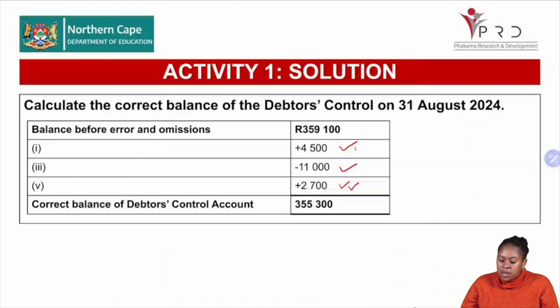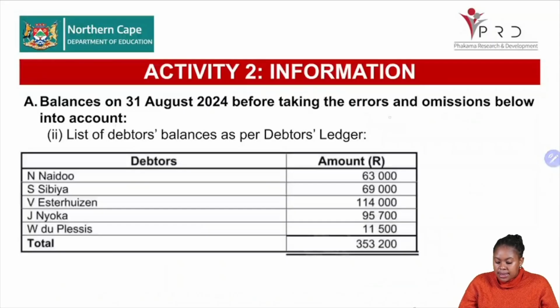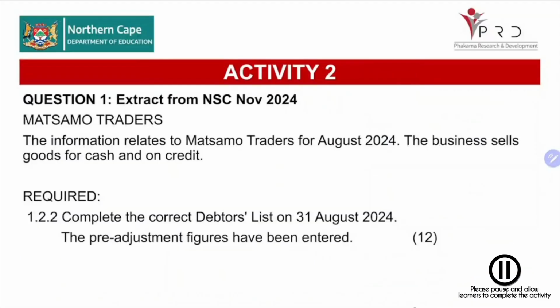We say 359,100. We add the 4,500, subtract the 11,000, add the 2,700, and then we will get our 355,300. Now that is how you approach the question, grade 12s. All right. Now, let us do another activity. This activity is looking at the debtors list. So with that, you will see that it's quite a lengthy one. So I will give you 6 minutes to quickly complete this activity. See you in 6.